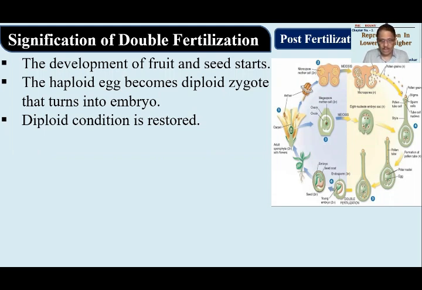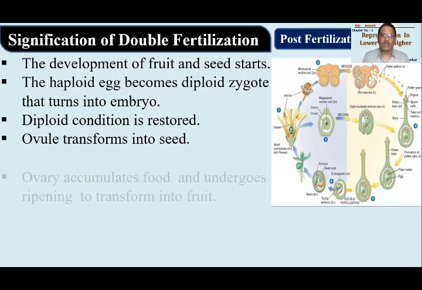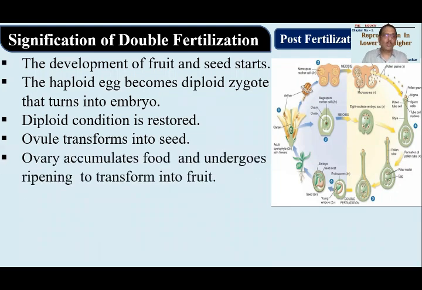Okay, sporophyte was diploid. It develops haploid gametes and after fertilization, it will become diploid again. Ovule will get transformed into seed. Ovule का conversion seed में हो जाएगा. Ovary will now start accumulating food material. The wall of ovary is called as pericarp. This pericarp is thin before fertilization. After fertilization, it will start undergoing changes. It will start accumulating food. It will become thick. The wall will expand little bit and will undergo ripening so as to form fruit.